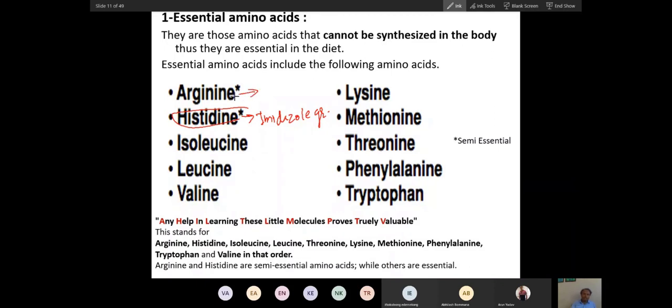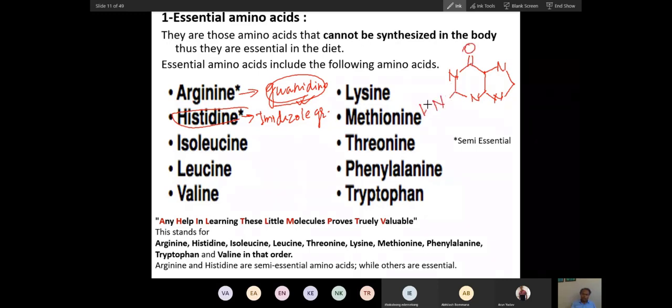Arginine has a different type of group called the guanidino group. And I told you, if you know purine, then you will also understand this group. So guanine, do you know the structure of guanine? I told you to memorize the structure of guanine. If you memorize the structure of this, you will memorize many things. So guanine has an O group here and an N group here in between 2 nitrogens. So this is called the guanidino group.